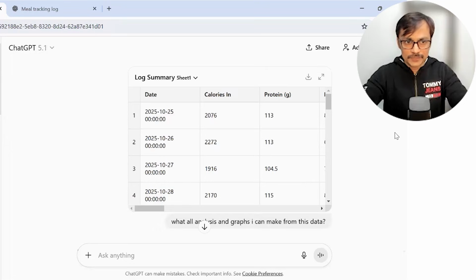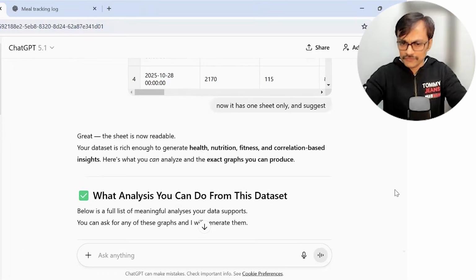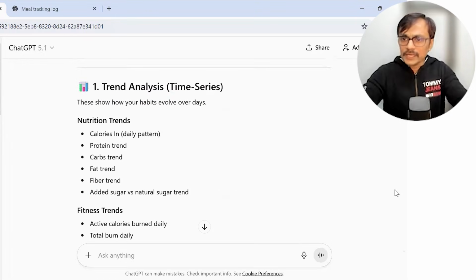Now I have data, I have this Excel file, and I wanted to do a little bit of analysis, primarily for understanding the power of ChatGPT in data analysis only, not for fitness goals. So I was doing this today. I opened another thread of ChatGPT here and started by feeding the file. There was a little error in one date, so I fixed that. And then I asked, what can you do for me?